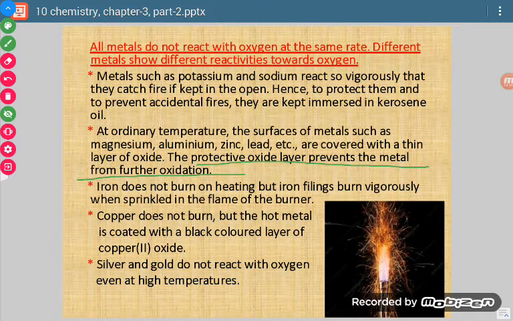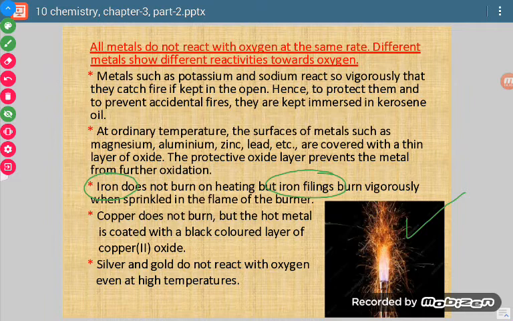Now if we take a piece of iron and start burning it over a Bunsen flame, it will not burn. But if we take its powder form and sprinkle it on the flame, this sort of thing will be seen.